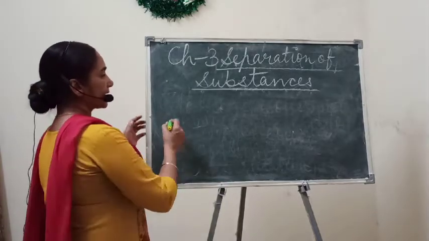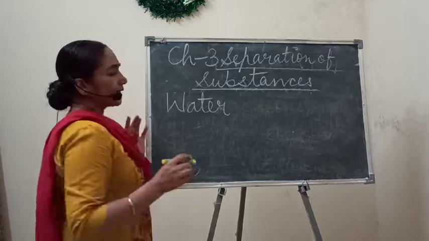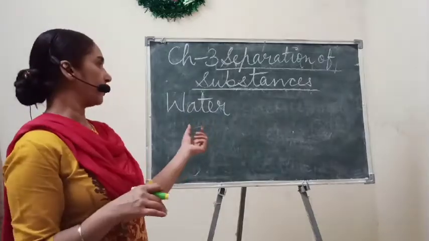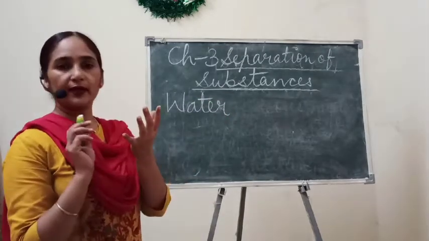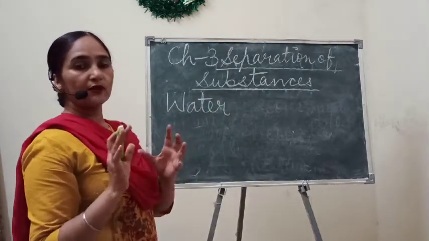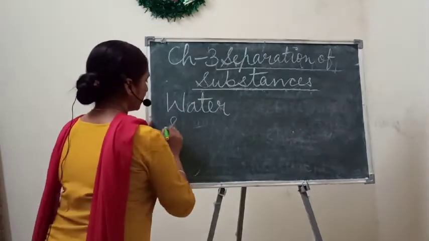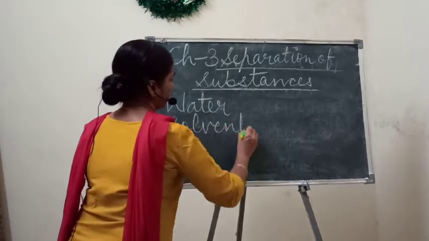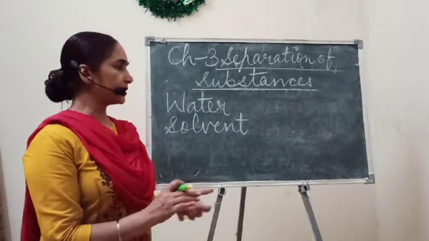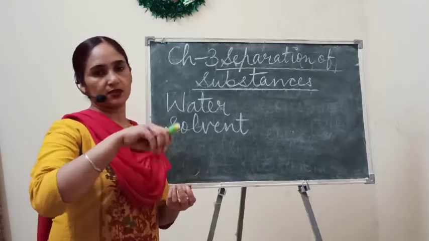So here we are taking the example of water. Okay. Water is called a universal solvent. So first of all, I am telling you what a solvent and a solute are. Water is called a universal solvent. So what is a universal solvent? What is a solvent? A solvent is that kind of substance in which any other liquid or solid can be mixed.